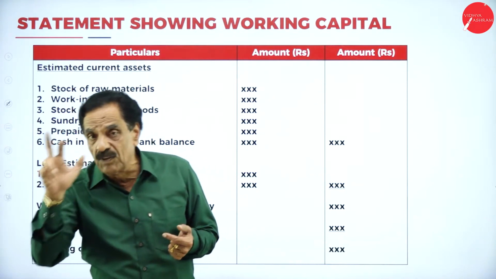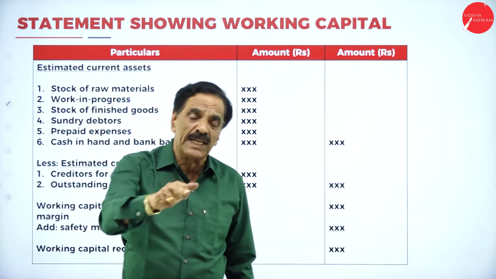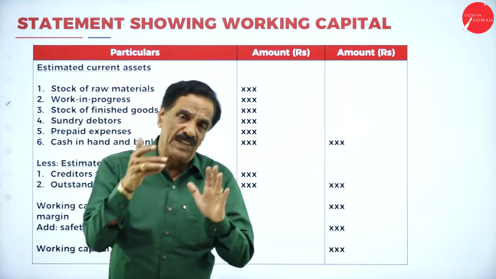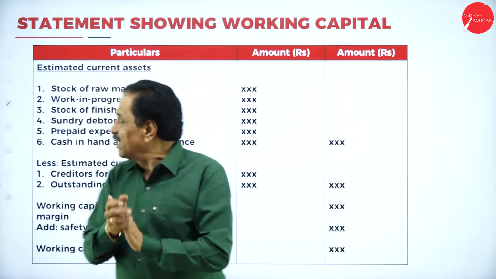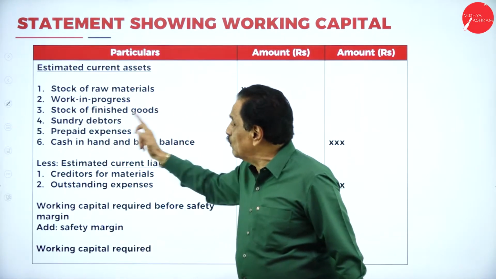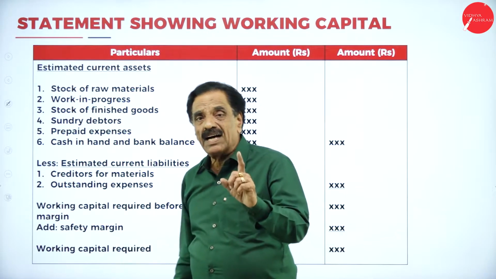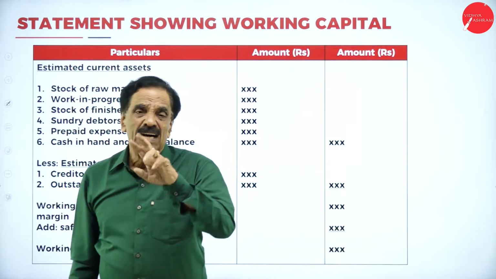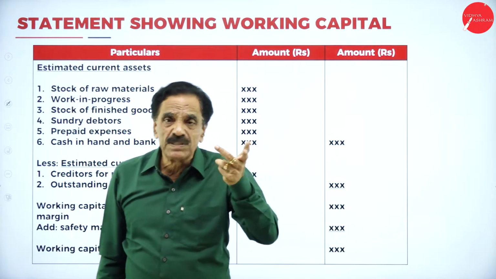Material should be taken at full value. Labor and overhead should be taken overall with an assumption, so the work is not finished. Work in progress, they will give. So what we have to do, which are the items that come? One item is the material, one item is the labor or wages, and another is overhead, which means expenses will come.